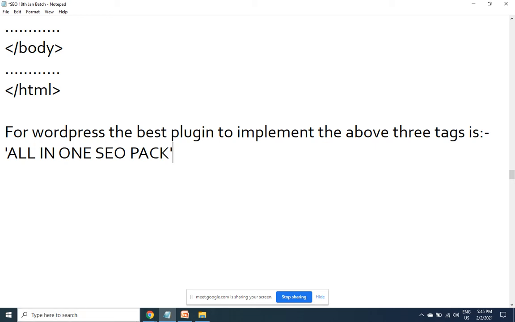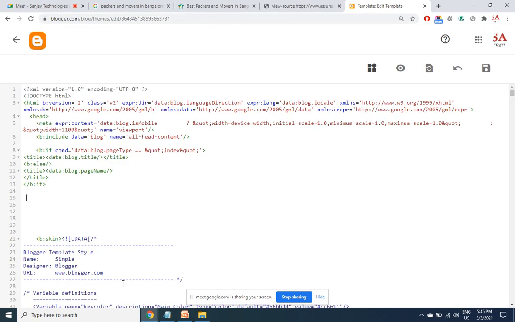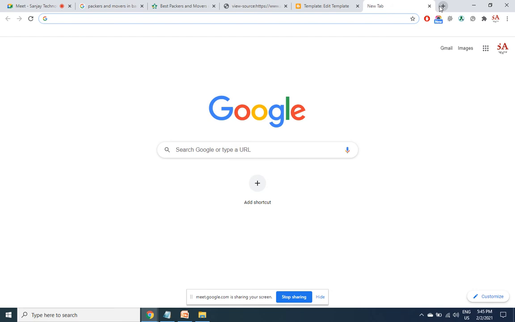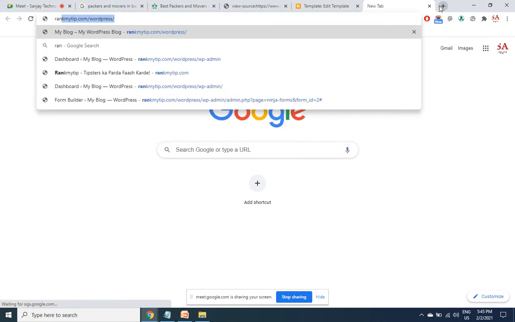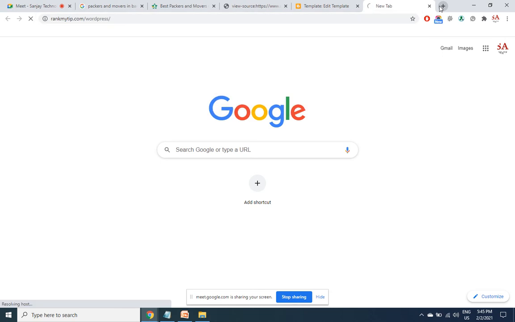Let's do it. So I go into my WordPress site, which is rankmytip.com/WordPress/WP-admin for the backend.